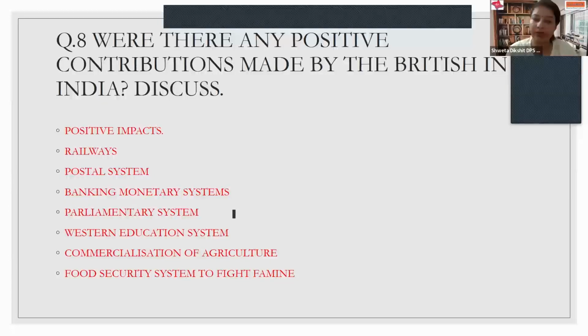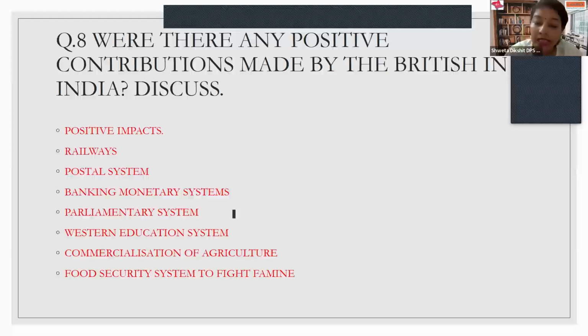That was Lord Macaulay who introduced it in India for the first time. Commercialization of agriculture: the Indians believed in simple living and high thinking. They believed in subsistence farming. I repeat the term, it can be a one marker as well. Subsistence farming means agriculture only for living or surviving. But it was the Britishers who gave a point of view to convert Indian agriculture into a commercial aspect, where the Britishers taught the Indian farmers that we can easily earn and get employment out of agricultural prospects also.